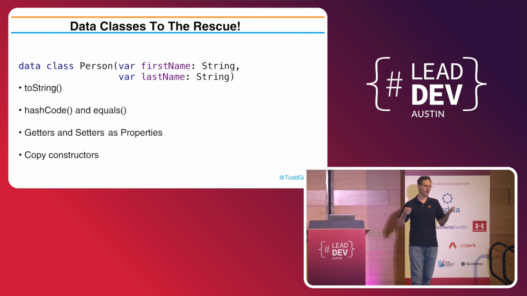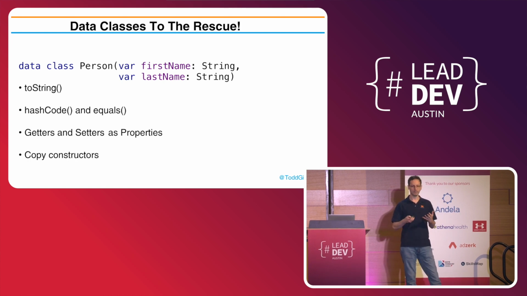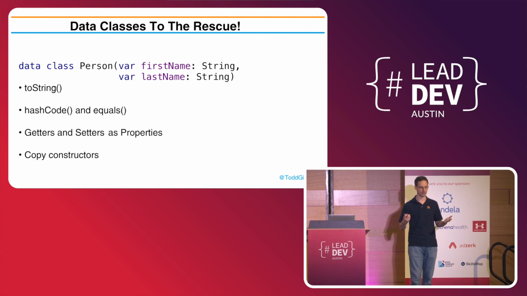If I want to override them, I can override them. But when we have this contract, I just want a person with a first name and a last name. It's simple. I can just look at it, and I know there's nothing weird going on. Now, if we do want to add something, we do want extra behavior, that code will be in there, and we'll look at it, and we'll see it. So you're only looking at things that are not adhering to the contract that we're entering into, right? I don't have to inspect every POJO that I pull up to make sure that somebody's not doing something weird.